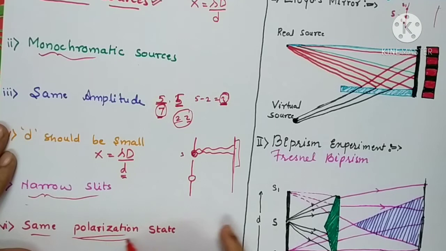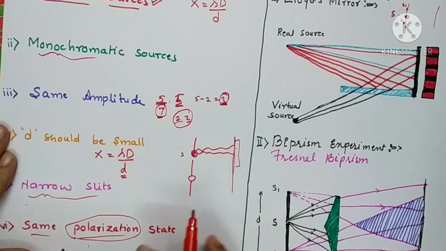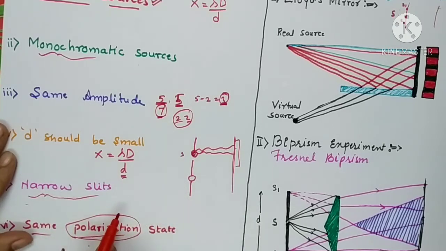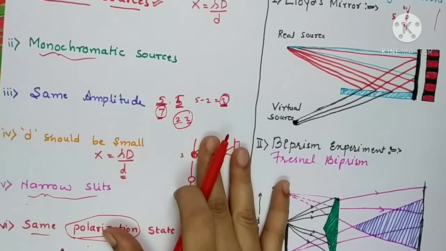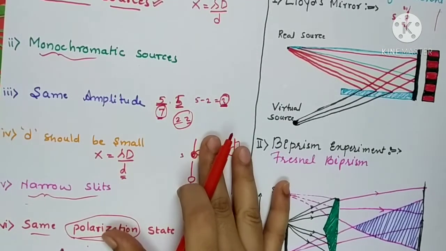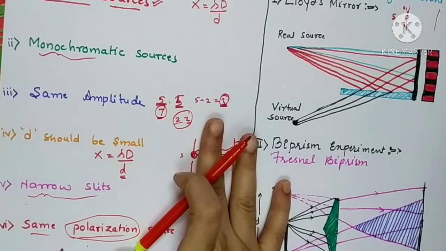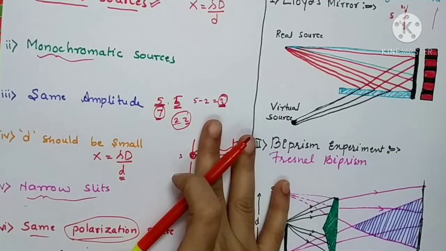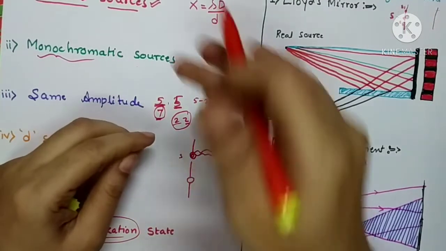This concept you are going to study in the same topic, but the explanation of this topic is beyond the scope of this book. So if you are using polarized light, then you only have to take care that the two sources and the two lights are in the same state of polarization. Now let us see methods for obtaining coherent sources. There are two different methods given in your textbook. Very simple ones.